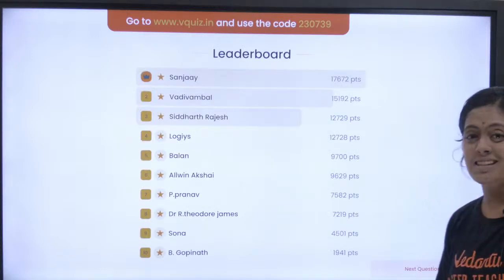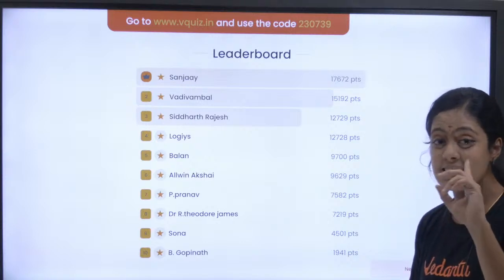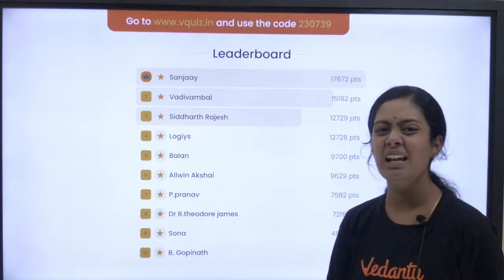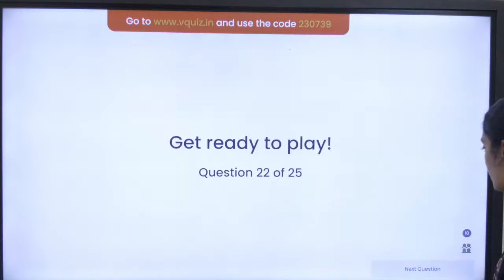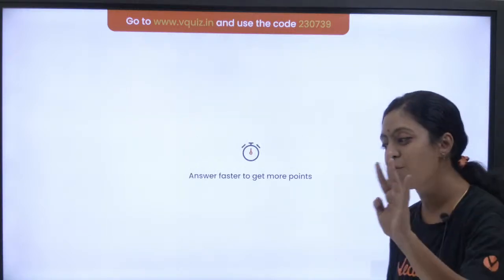Sanjay, Vadivambal, Siddharth. Okay, some questions I have chosen from CBSE PYQs, because even in CBSE they are asking some NEET-like questions. Okay, we will see the next question. Question number 22 of 25.